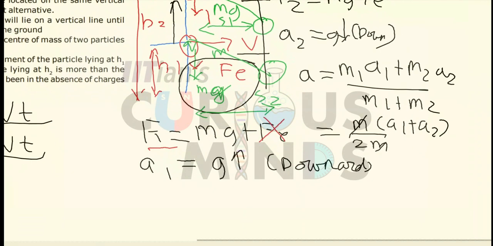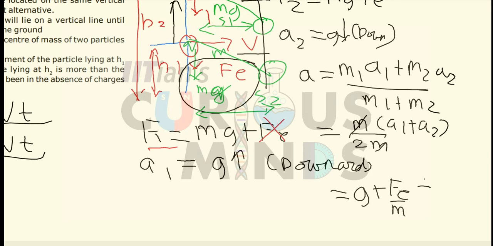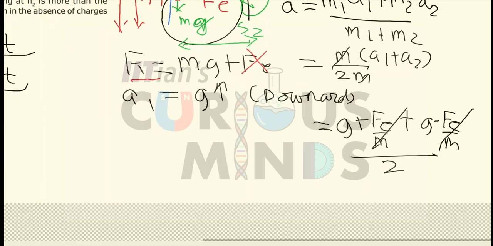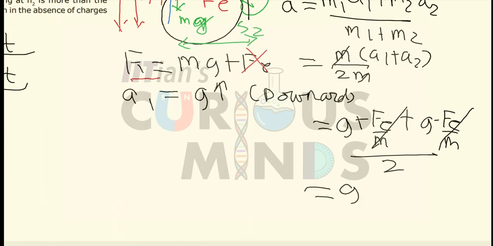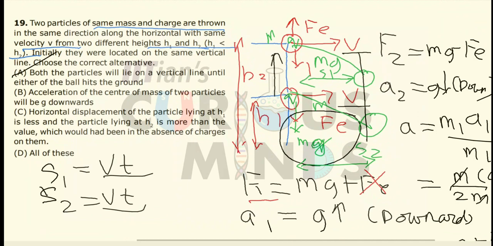The acceleration of the first particle is g plus fe divided by m, and of the second particle it is g minus fe divided by m. Dividing the sum by 2, the fe by m terms cancel out, leaving 2g divided by 2, which is equal to g. So the acceleration of the center of mass is g in the vertically downward direction. So option B is also correct. Let us check option C.